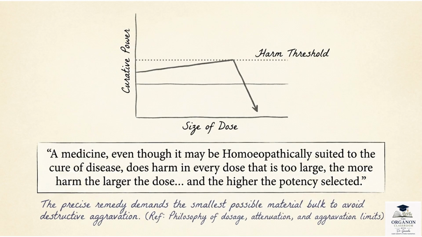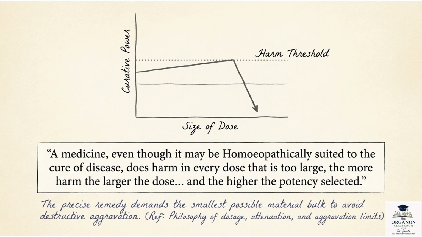Aphorisms 155 to 160 is what you are seeing on your screen right now. It's about the dose, the size of the dose, okay, how you are going to select a simple dose, and how that is going to give the curative power of the drug and not something that is going to harm that person. So, without aggravation, the smallest possible dose is what is required to stimulate the diseased vital force. Okay, so a medicine, even though it may be homeopathically suited to the cure of a disease, does harm in every dose that is too large.